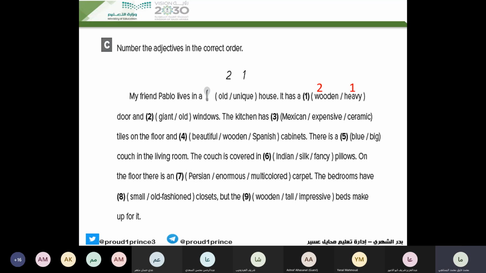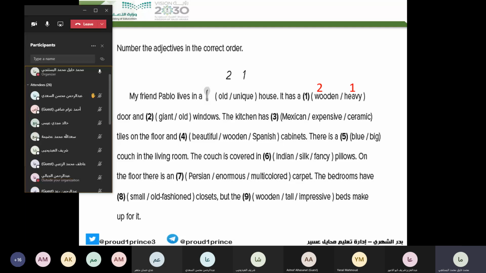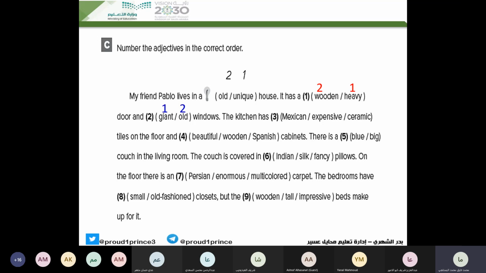Who can continue? Abdurrahman Saadi. Then Ashraf. Okay. Abdurrahman, and again number 3, Ashraf. "And gained old giant old windows." Giant represents what? Size. Old represents age. Good. Ashraf, number 3.